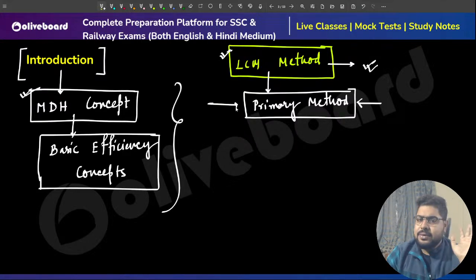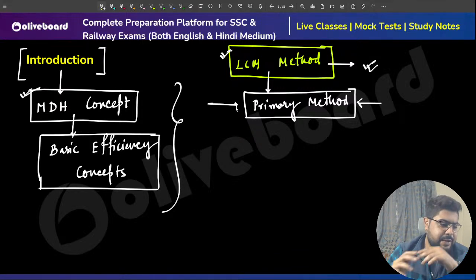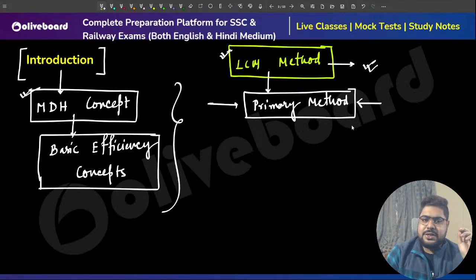This is a technique only, a method only. It's a new way to think, a new approach towards those types of questions. That's all this is. It's not very difficult, not very challenging, so to say. Perfect, everyone. So we'll learn this, how to apply it and how to think.